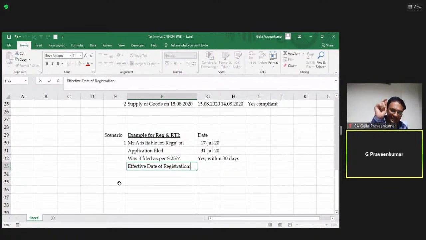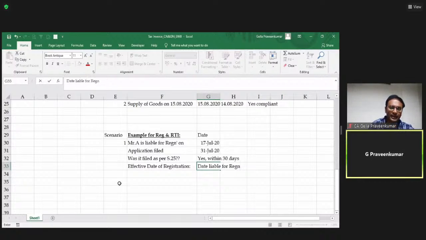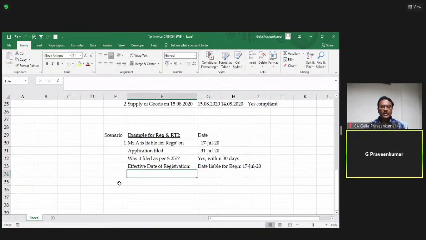Please bear in mind, in examination, this is what they are going to test. When I file my registration within 30 days, my effective date of registration is the date I am liable for registration. Now, what is the date I am liable for registration? 17th July 20. So, my effective date of registration is 17 July 20.